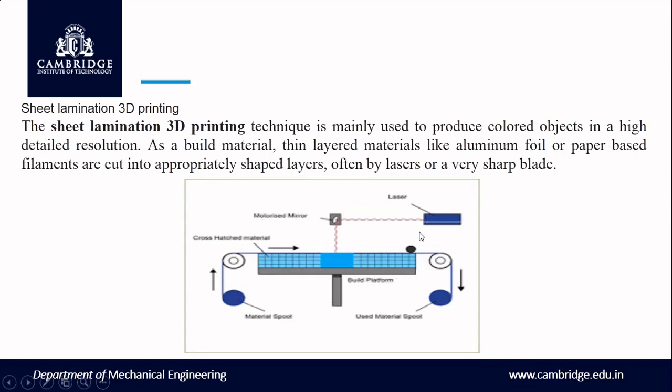Here a laser will be there, and once again a mirror-type arrangement will be there. The laser sends the signal, and it gets reflected, and the mirror will be at an angle. The build platform will be there, and it also starts moving. This is called sheet lamination 3D printing.